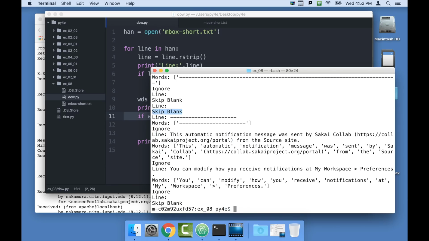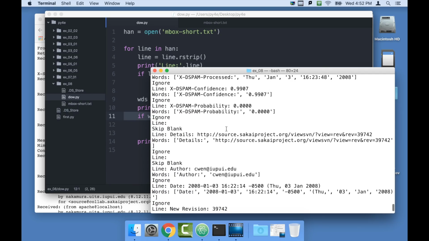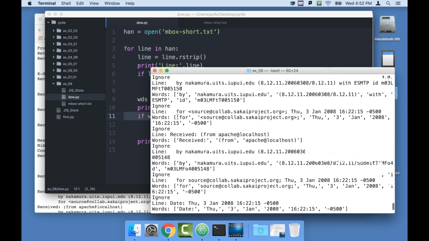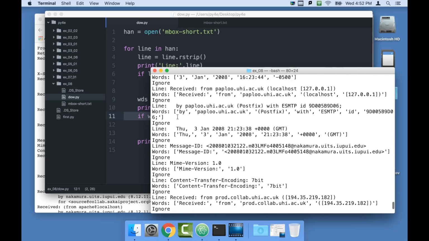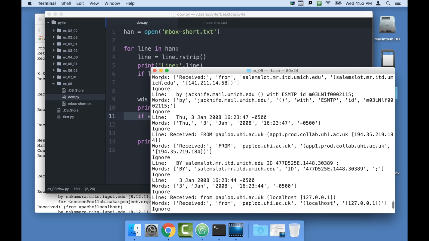So here we have a blank line, we skipped it. Here we have a blank line, we skipped it. Now here we had a non-blank line, so we parsed it, but then we ignored it. And then up here we'll find a from somewhere. Let's find a from. Oh, no, there's ignore, ignore.